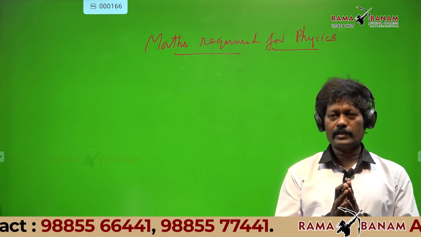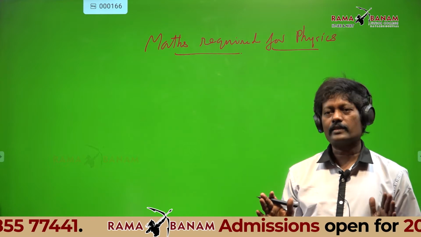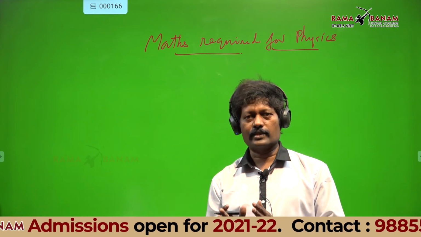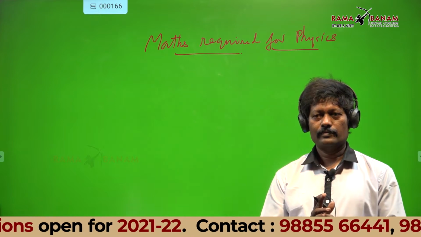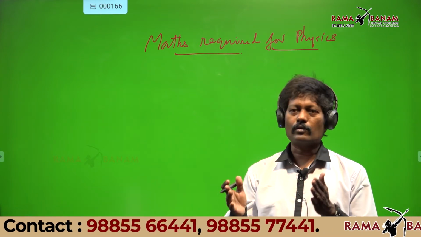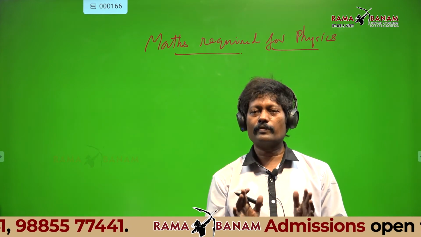We have not discussed anything out of the constant acceleration conditions. We have discussed only constant acceleration, because in your 8th, 9th, 10th you learnt about constant acceleration only. You did not learn about variable acceleration.